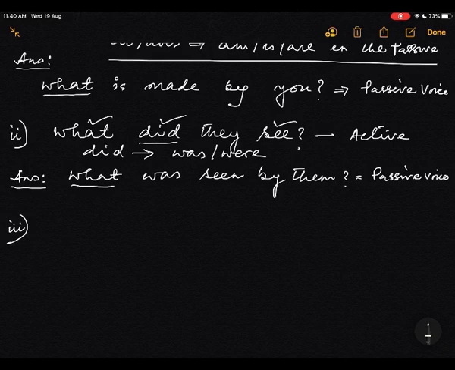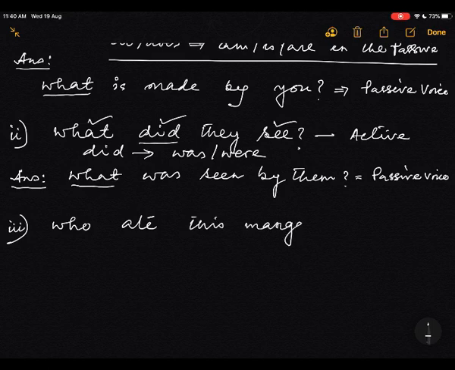Now the third sentence begins with who. Interesting, see. Who ate this mango? Oh, very good thing. This is an active voice. Here the sentence begins with who, not what.